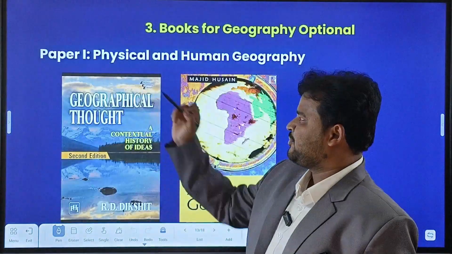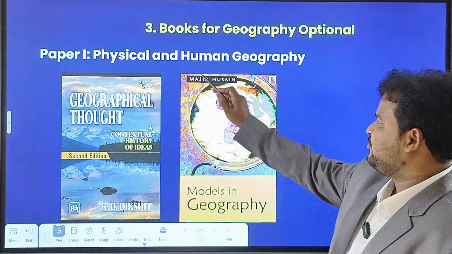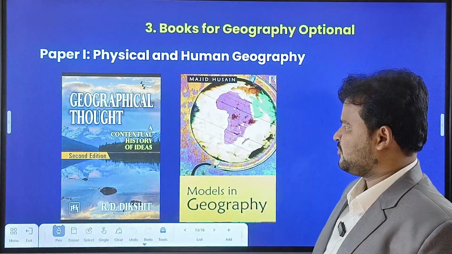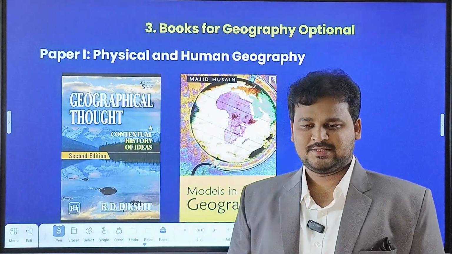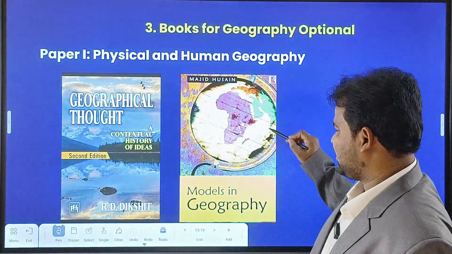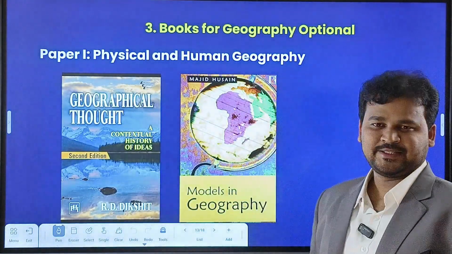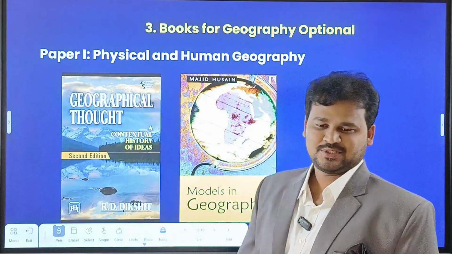And one more thing, in paper one, physical and human geography, you have to go for Geographical Thought by R.D. Dixit. Geographical Thought by R.D. Dixit. And after that, Models in Geography by Majid Husain. So these are the best books.